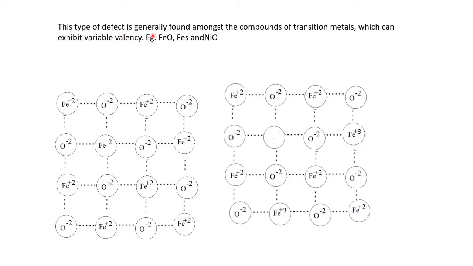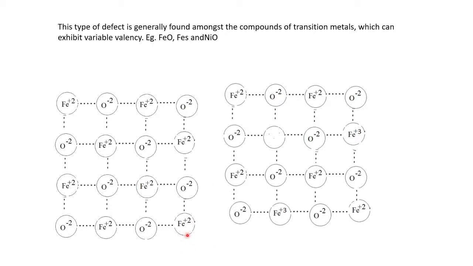This type of defect is generally found amongst the compounds of transition metals which can exhibit variable valency. So metal deficiency defect is generally shown by transition metal compounds because they can exhibit variable valency. Examples are FeO, FeS, nickel oxide, etc. Here I have given one FeO crystal. This is a perfect crystal, Fe2+ O2-, Fe2+ O2-, Fe2+ O2-, like this.